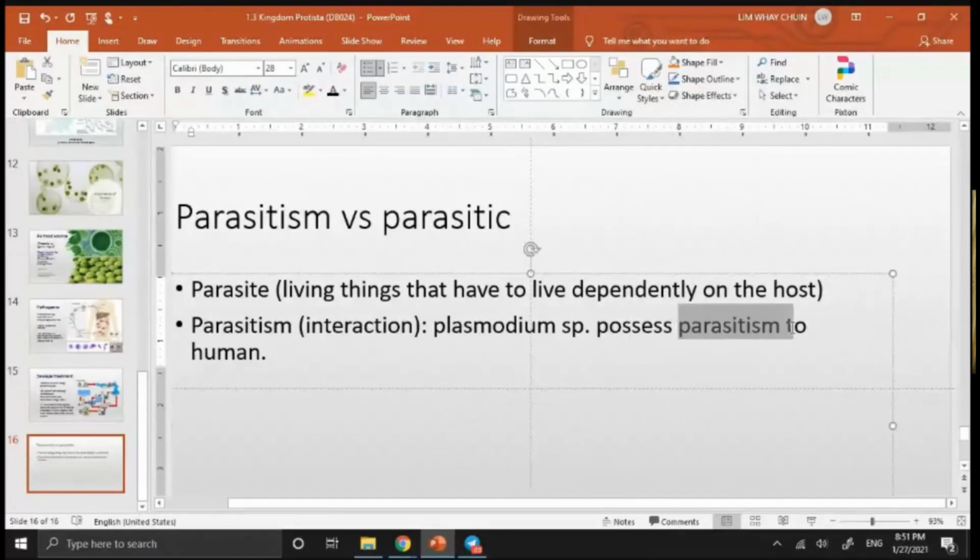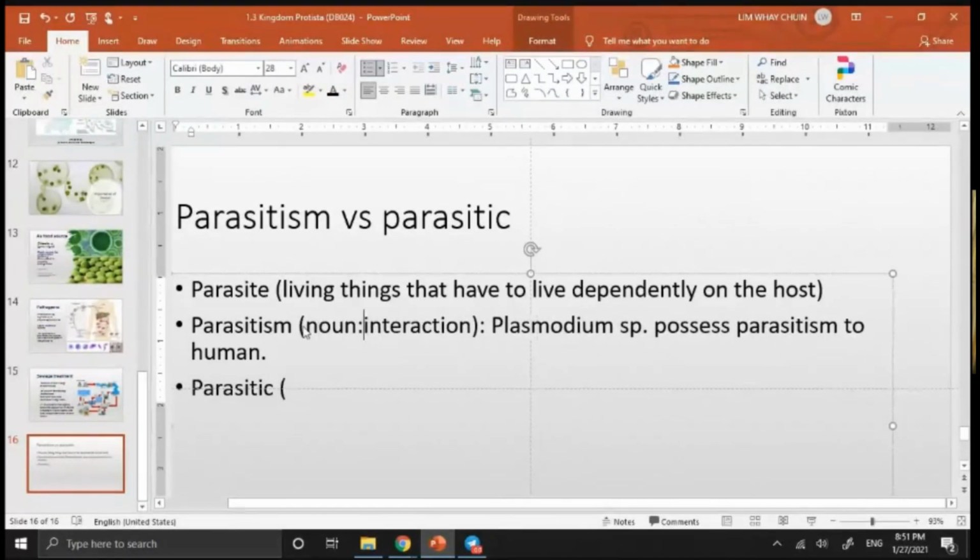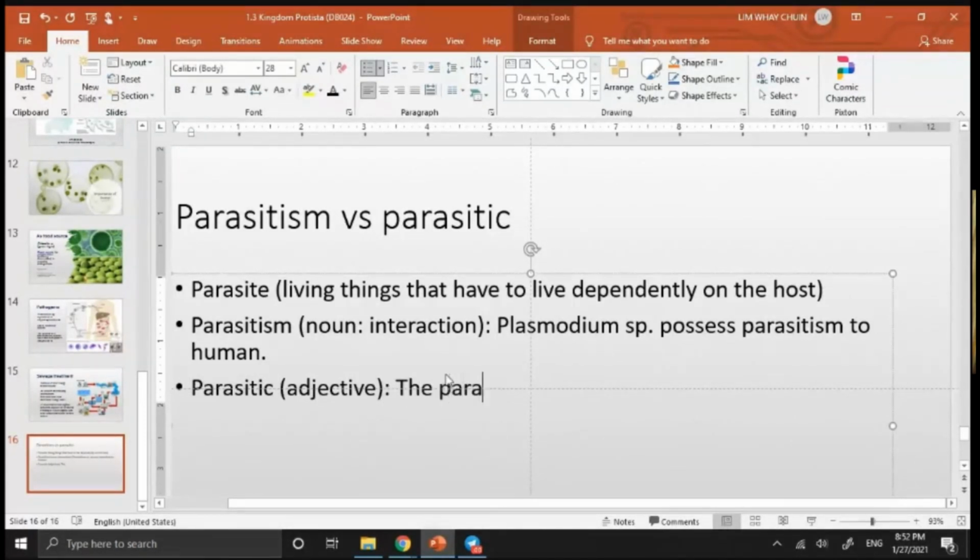Parasitism. Okay, hubungan dia dengan human being. However, parasitic sebenarnya adalah, okay, ini adalah noun. Ini nama, kata nama. Ini adalah adjective. Okay, iaitu contoh ya, adjective ialah the parasitic